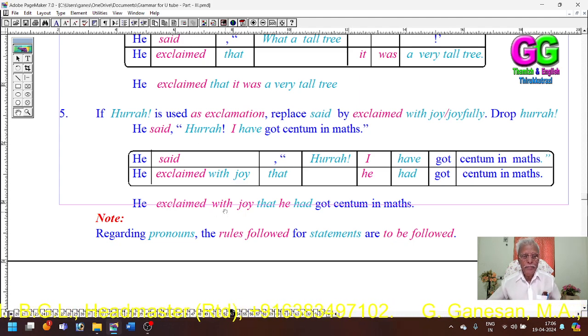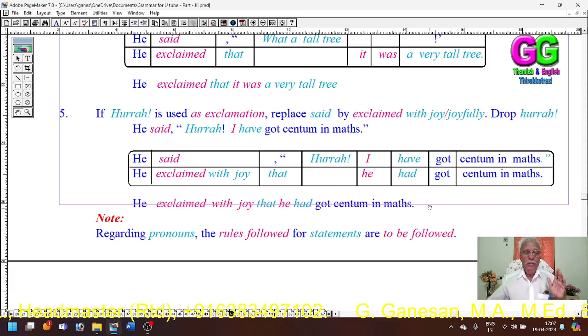He exclaimed with joy that he had got centum in maths.